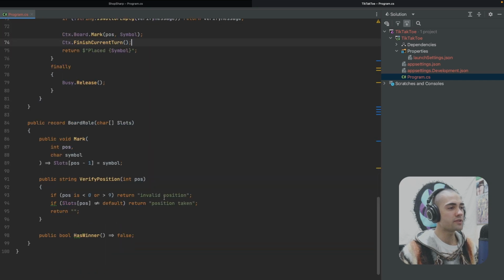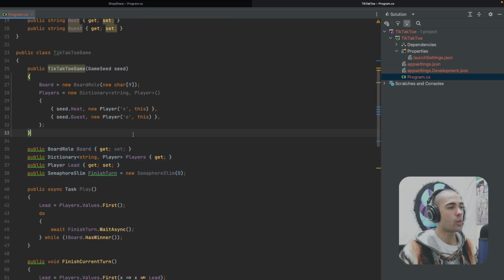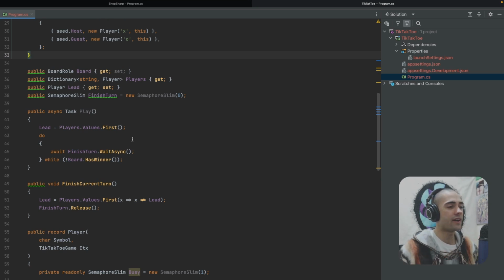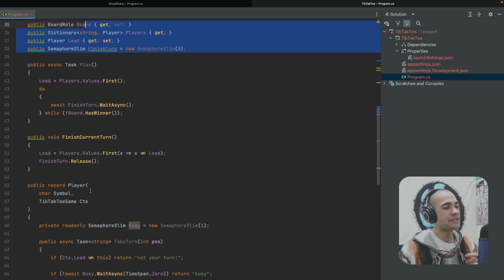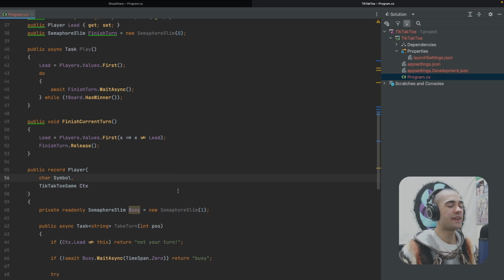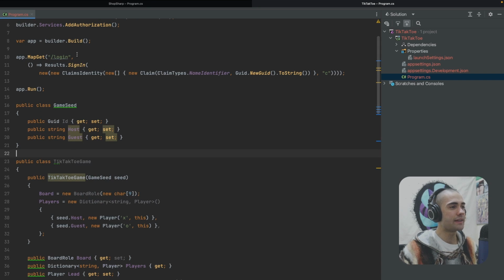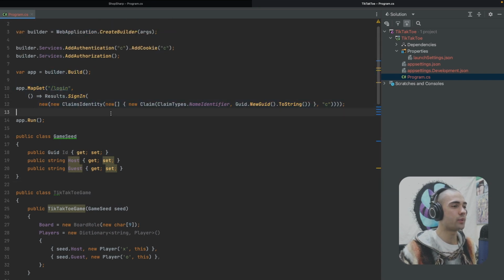So not too much code. I would say quite verbose. If there wasn't all this malarkey going on with having to create these properties and then passing the context around, there will definitely be a lot less lines. Now let's go ahead and hook it up to our endpoints over here.